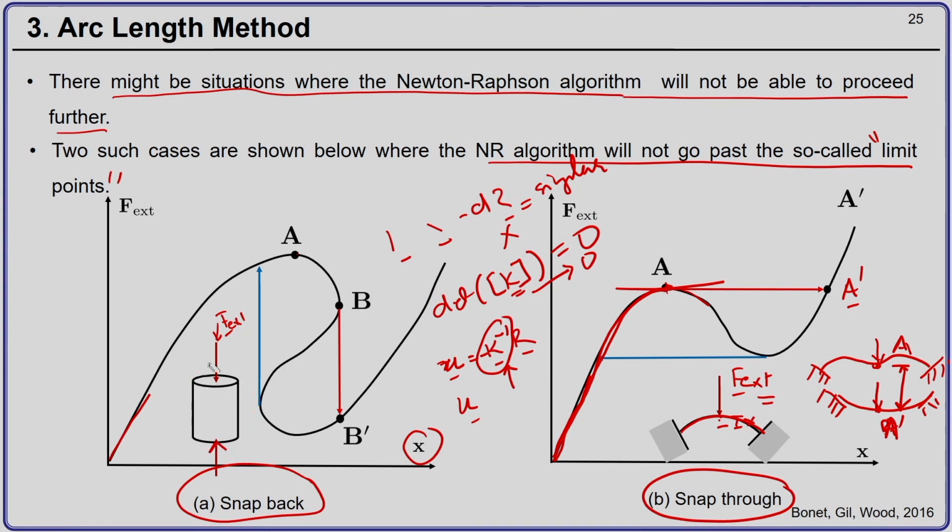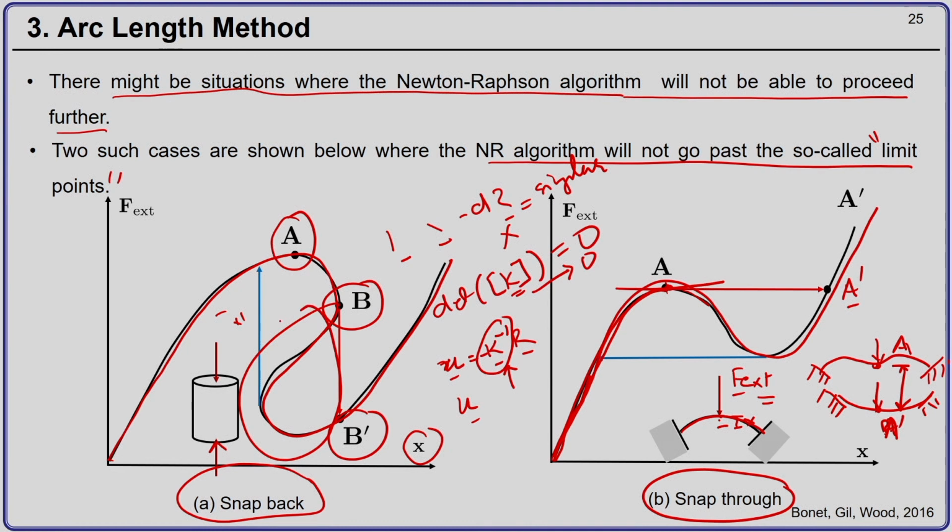So, if you want to trace the entire equilibrium path like this, in snapback or snap through, then you have to use a technique which is called the arc length method, because the traditional Newton-Raphson algorithm will not help you go beyond point A, or in the best case you will go only till point B, but then you will go to point B dash. So, you will not be able to trace this part of the curve for snapback or this part of the curve for snap through. Okay.